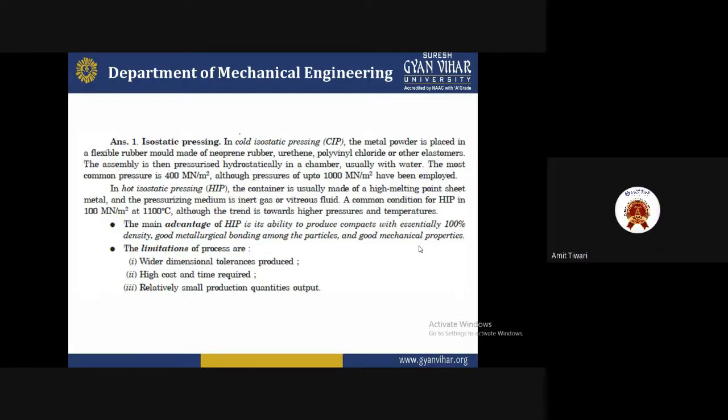The main advantage of hot isostatic pressing is the ability to produce compacts with essentially 100% density, good metallurgical bonding among the particles, and good mechanical properties. The limitations of the process are the wider dimensional tolerance produced, the higher cost and time required, and a relatively small production quantity and output.